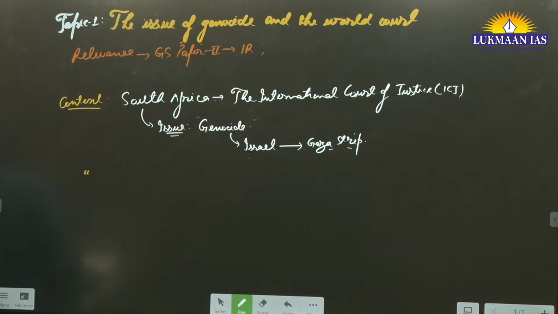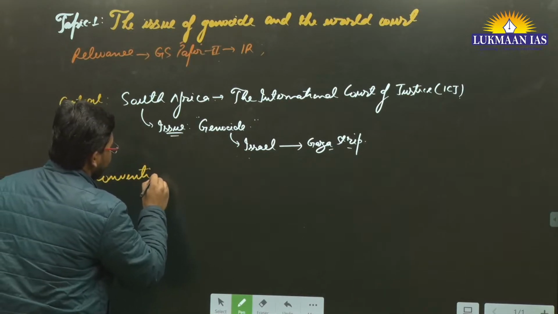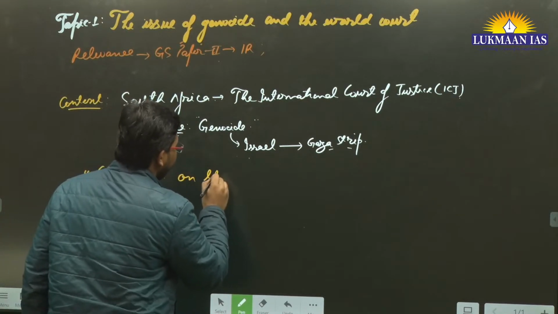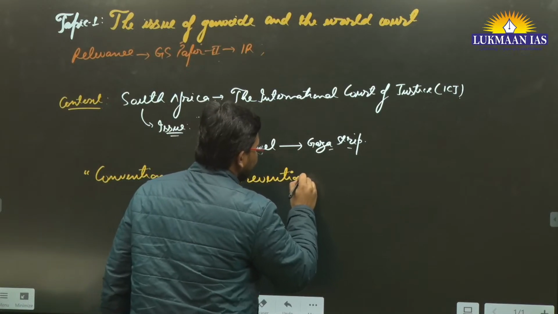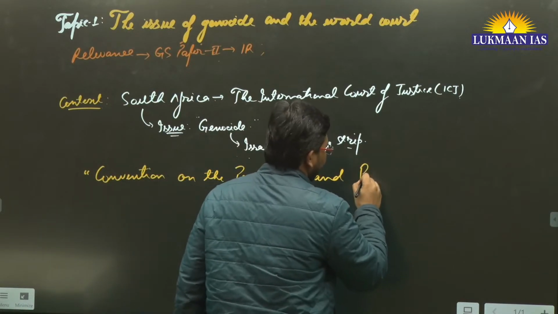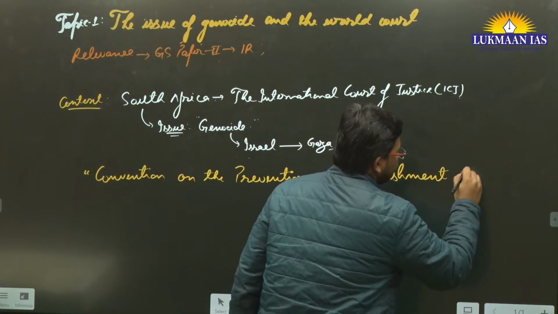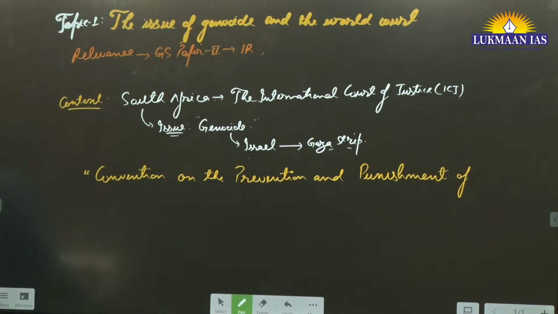So what is the name of the convention? It is known as the Convention on the Prevention and Punishment of the Crime of Genocide.